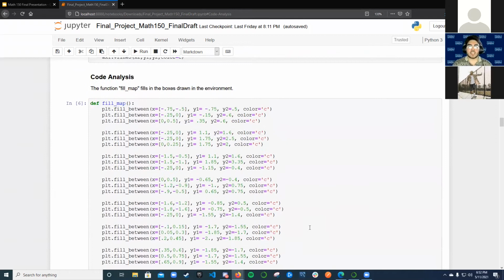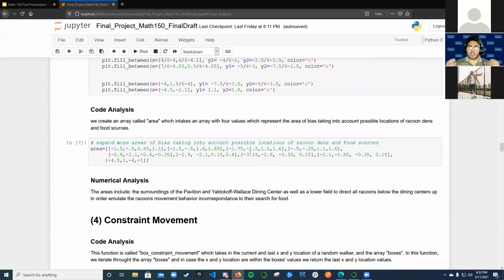And here our second function, which is called fill map, draws in or fills in the boxes in our environment with the color chosen. Here we create another array that takes in arrays of 4 values, and this array is called area, which basically takes in the first 2 values as the x direction and the last 2 values as the y directions of the box. However, these are attraction boxes for the raccoons, so basically a bias in our code.